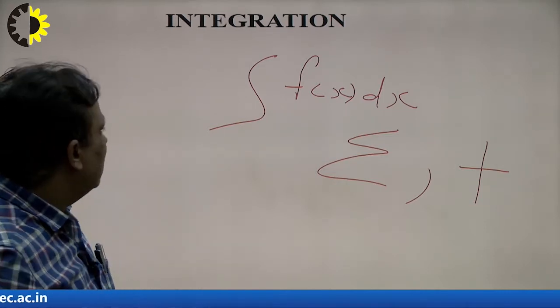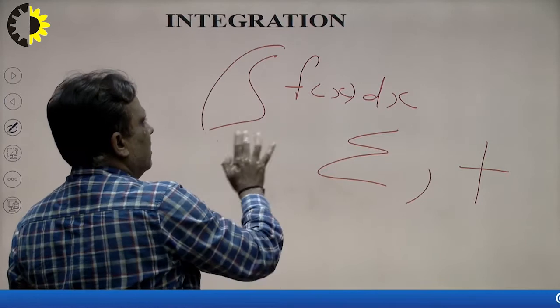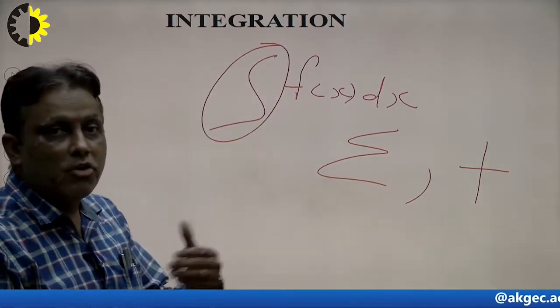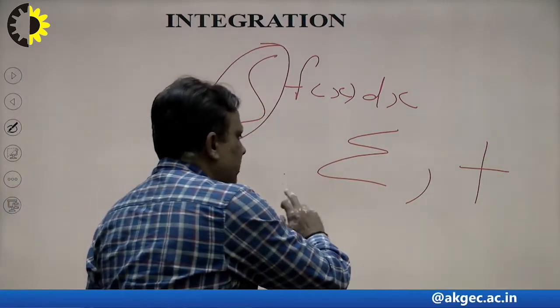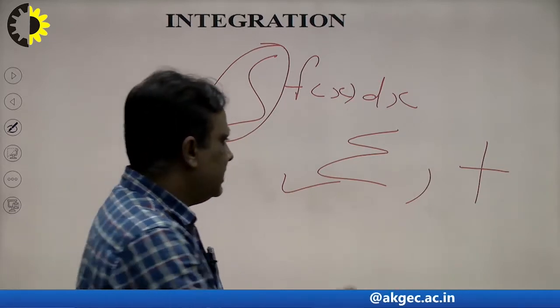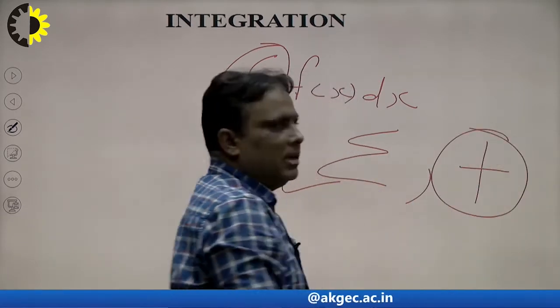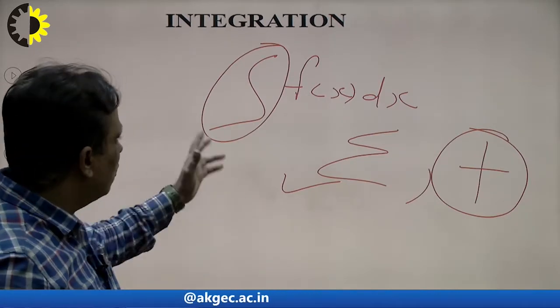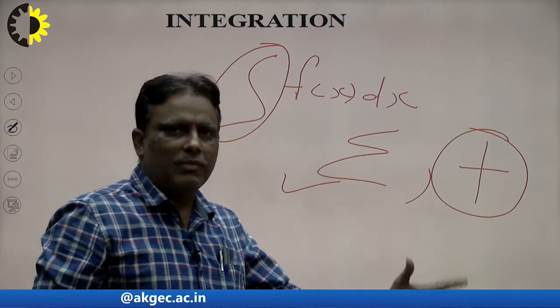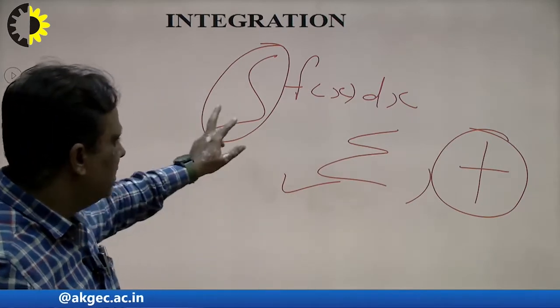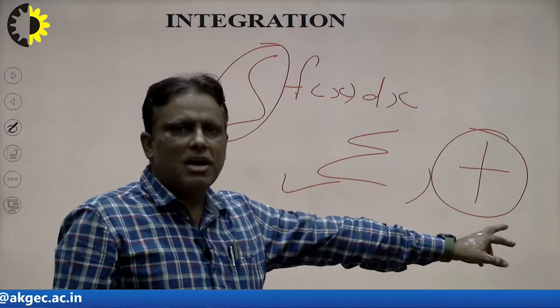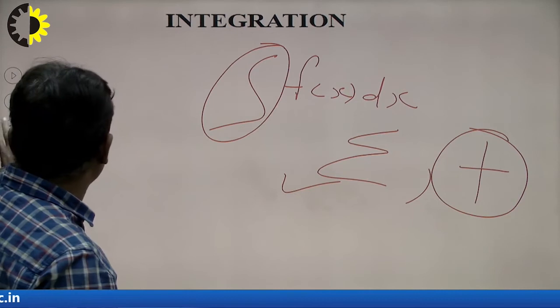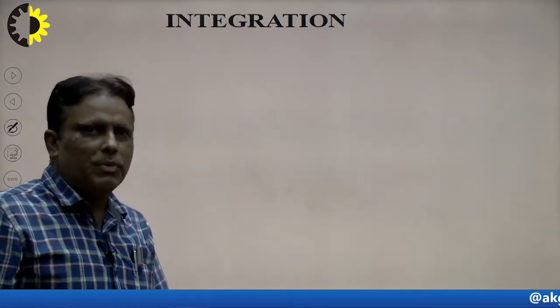The integral means summation of a continuous function, this sign means summation of a discontinuous function, and this is the summation for the arithmetic mean. That means there is only one thing, summation, but the role of summation is different in different places. This is continuous, this is discontinuous, and this is the arithmetic mean. So in this way we can say that the integral plays the most important role here.